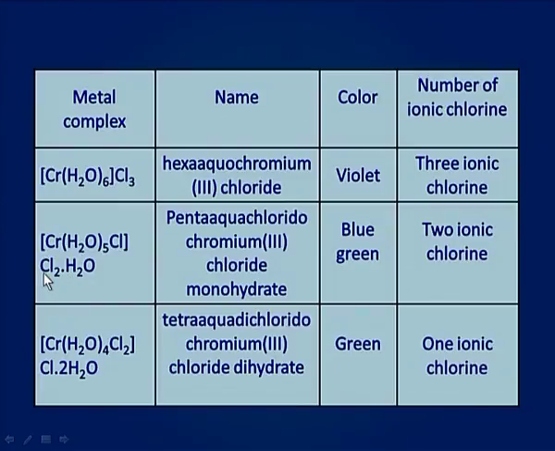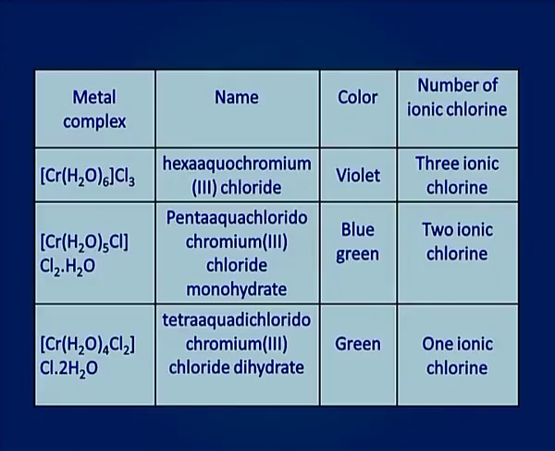The third hydrate isomer of this complex is [Cr(H2O)4Cl2]Cl·2H2O. You can see 4 water molecules are present in the coordination sphere and 2 water molecules are present outside the coordination sphere.